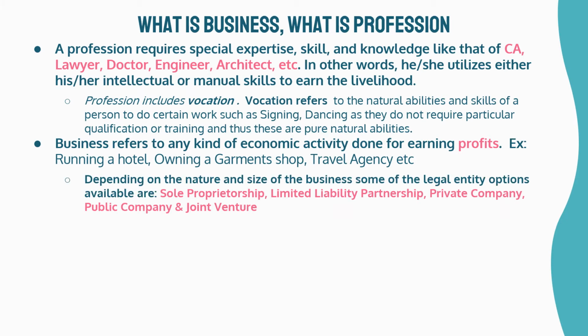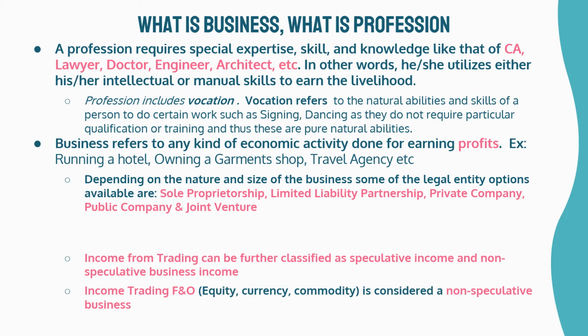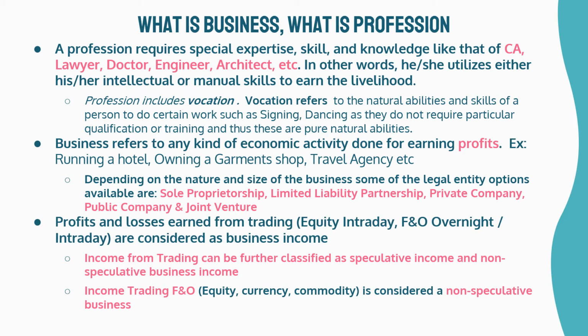Depending on the nature and size of the business, some of the legal entity options available are sole proprietorship, limited liability partnership, private company, public company, and joint venture. Profits and losses earned from trading, equity intraday, F&O overnight, intraday are considered as business income. Income from trading can be further classified as speculative income and non-speculative business income. Income from trading futures and options, equity, currency, commodity is considered non-speculative business.